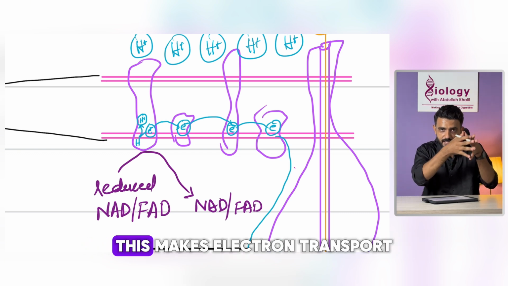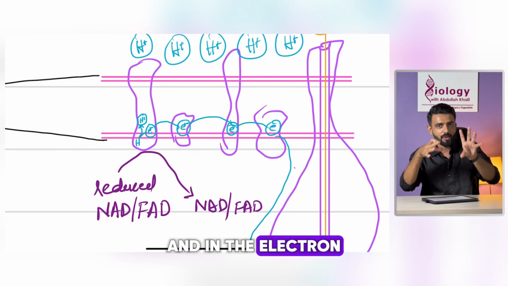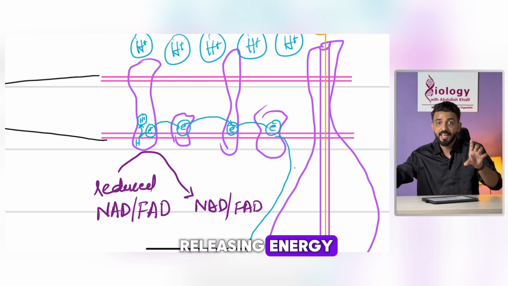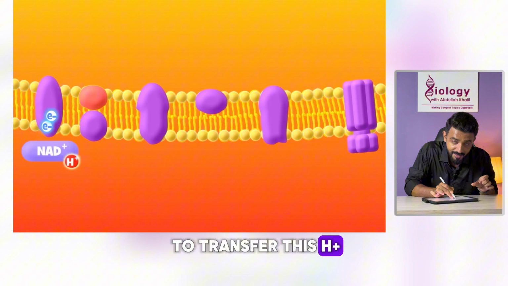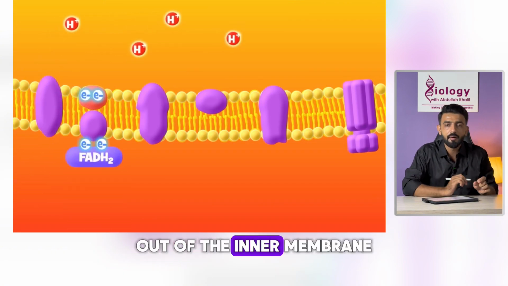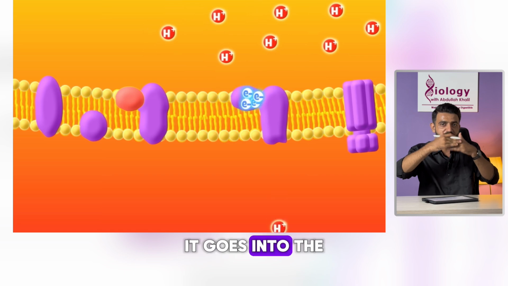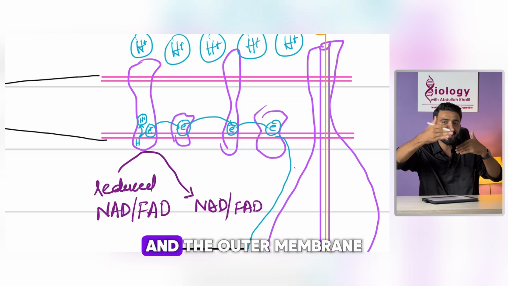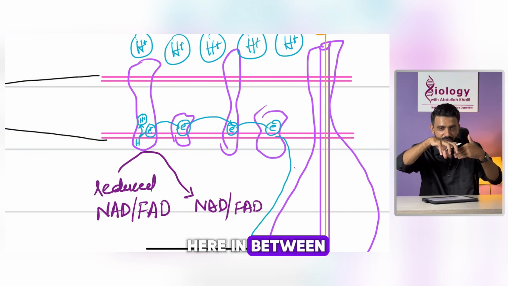This makes the electron transport chain. In the electron transport chain, the electron is constantly releasing energy. That energy is used to transfer the H plus out of the inner membrane, into the intermembranal space, in between the inner membrane and the outer membrane of the mitochondria.